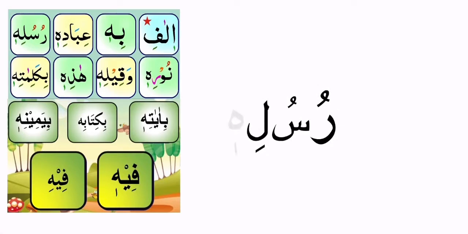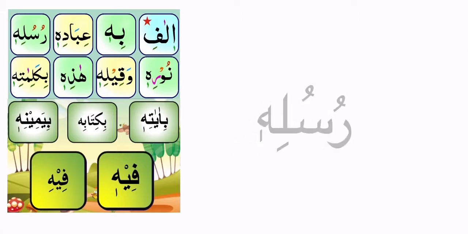Then the next one, ru, su, li, hi. See, only the hi is long because it has a standing kasra, and the rest of them have just a normal dhamma and kasra. Rusulihi, rusulihi.